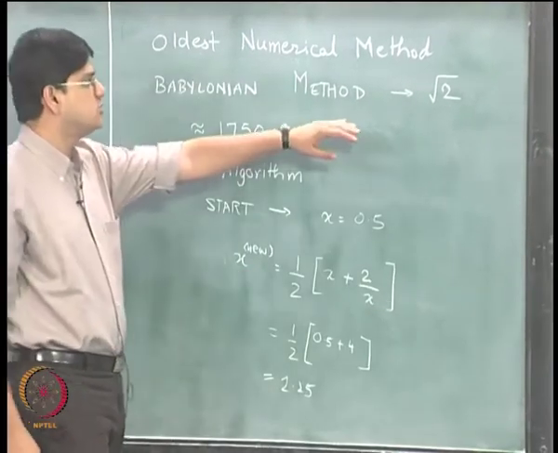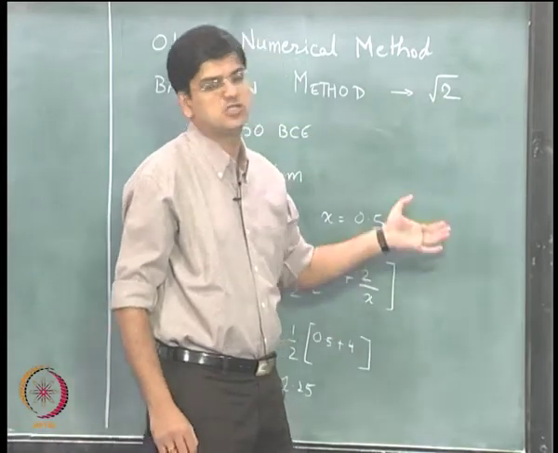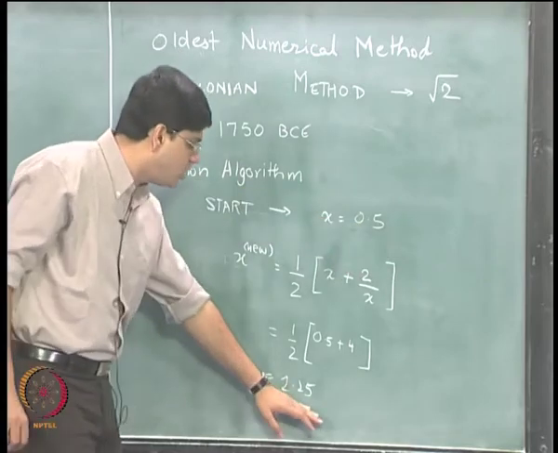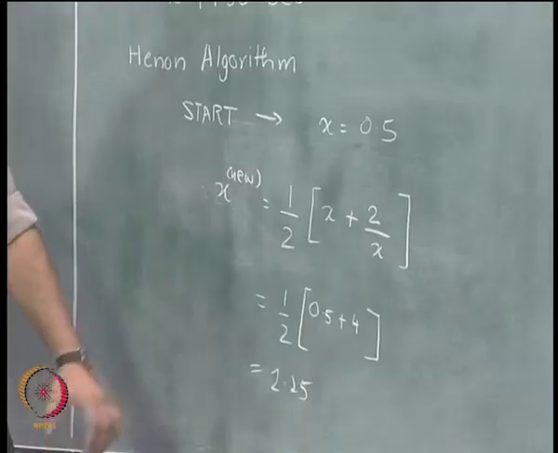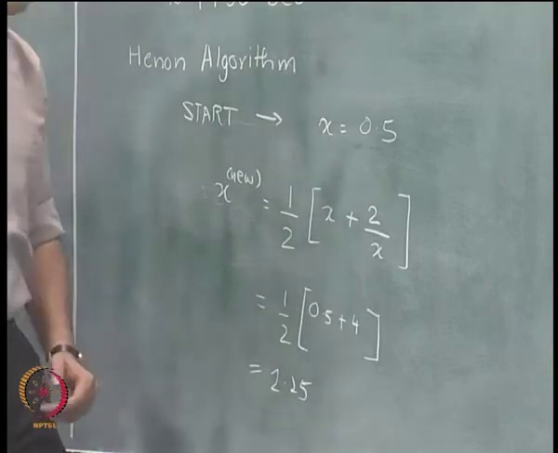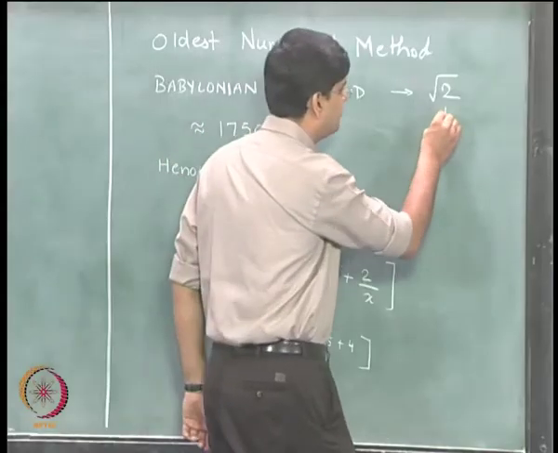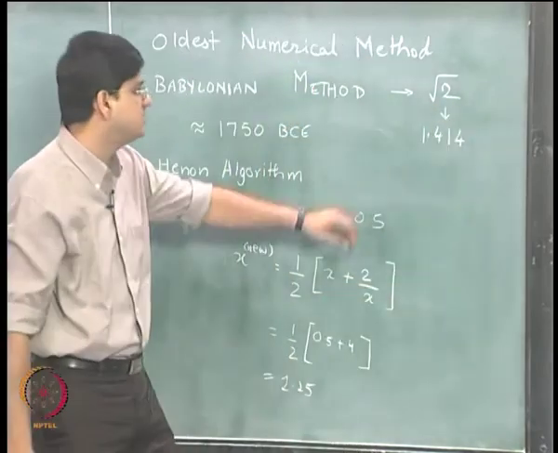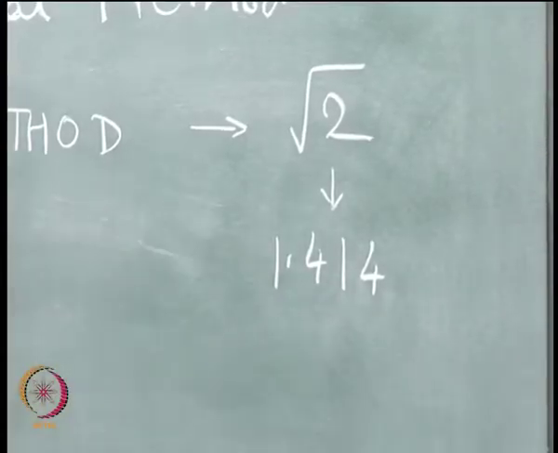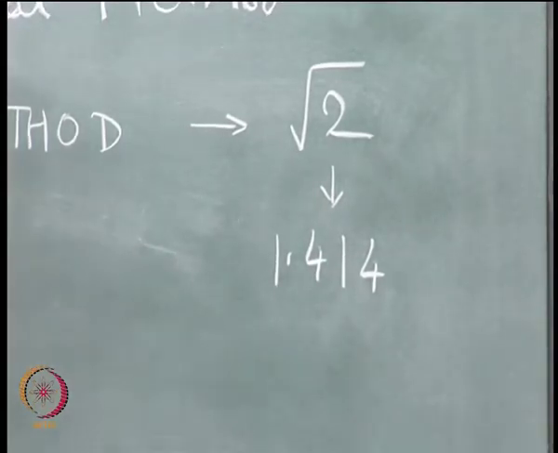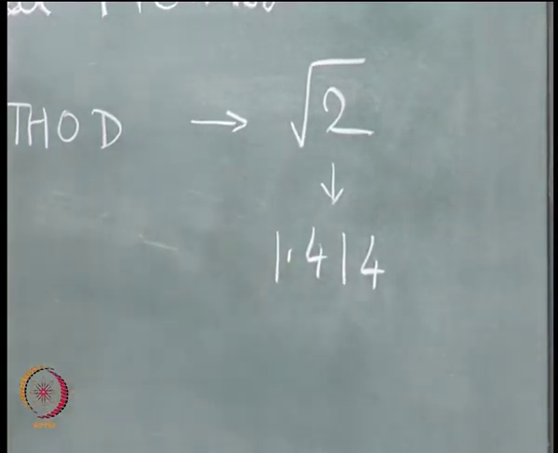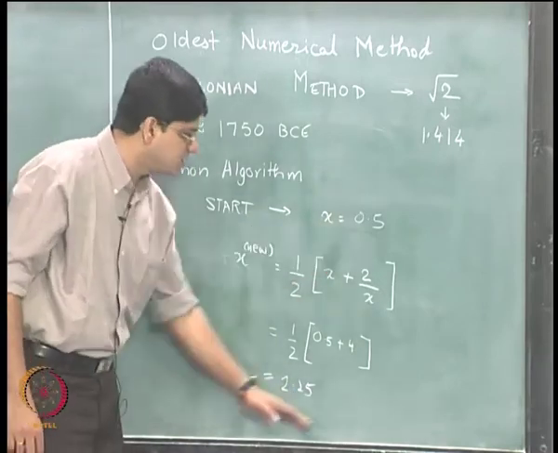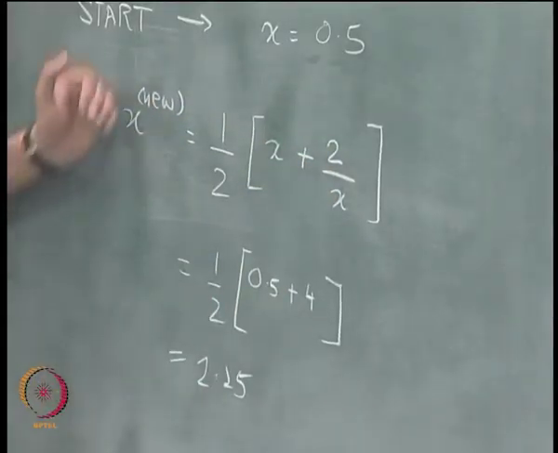Now, remember, the solution of the square root of 2 is approximately 1.414. If you look at this particular value or that particular value, both these values are pretty far away from the actual value. The actual value of the square root of 2 up to 3 digits after the decimal is 1.414, and neither of these values is close enough to the actual value. So, what do we do? We take this x new value and repeat this particular procedure over and over again.